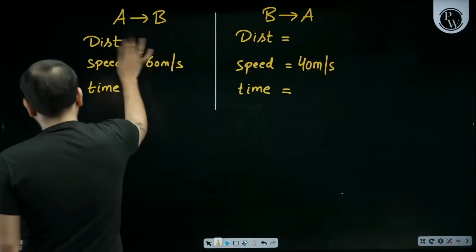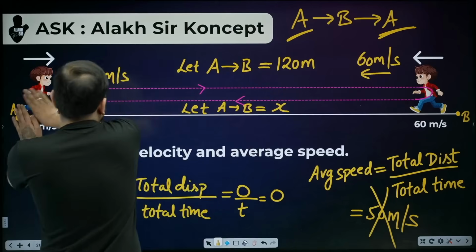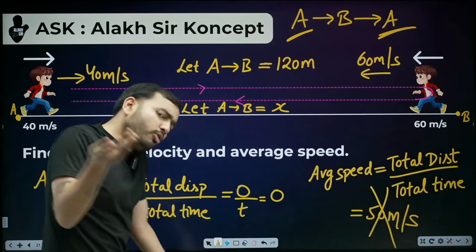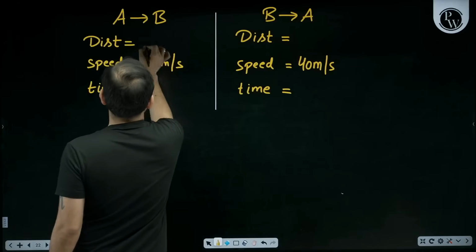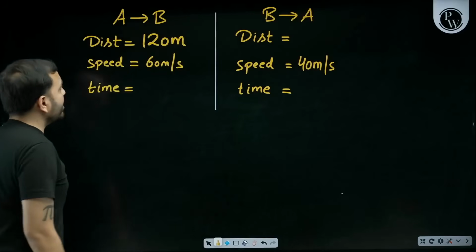We now move from A to B. What's the distance? Let's assume it as 120. Let's assume whatever we want when they haven't given anything. Why should we assume 120? It's our wish. From A to B, how much is the distance? 120 meter. Now tell me how much time it will take.